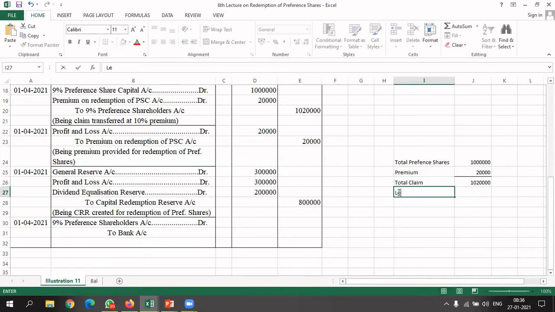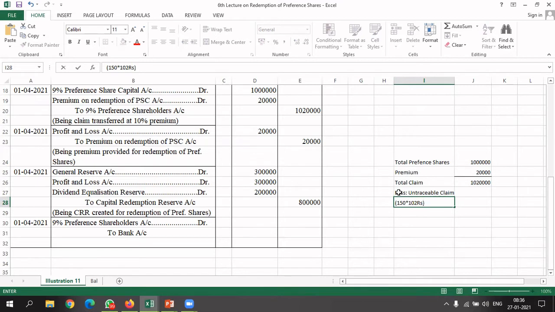Here we will write less: untraceable claim. How much is it? In a bracket I will write 150 shares multiplied by how many? 102 rupees.